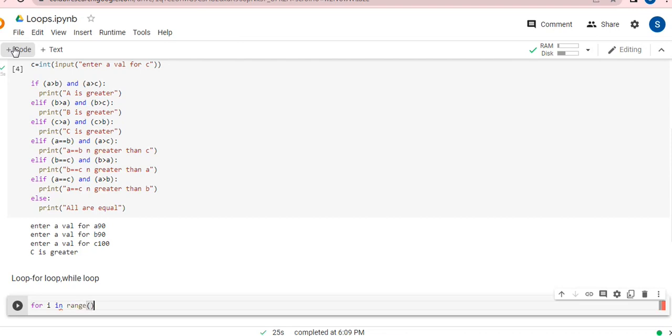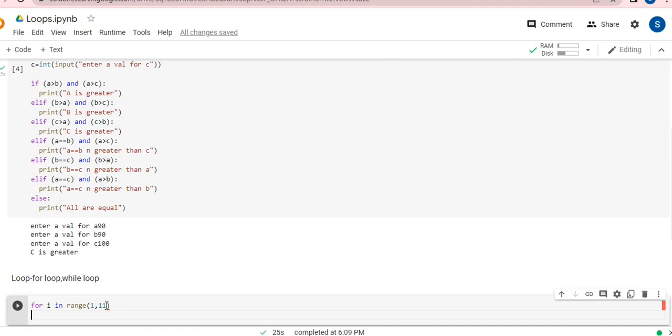Like you simply cannot write for I in 1 to 10. No, we just need to use some function here. So I'm using some function and I'm giving a range, like my loop will be going from 1 to 10. Always remember one thing, guys, whatever number I'm writing next, my loop won't work till there. It will be working till that number minus 1. So my loop basically starts from 1, but it will be going till 11 minus 1. If you wanted to run till 11, then please write 12 here. But I wanted to run till 10, so I'll be writing 11 here.